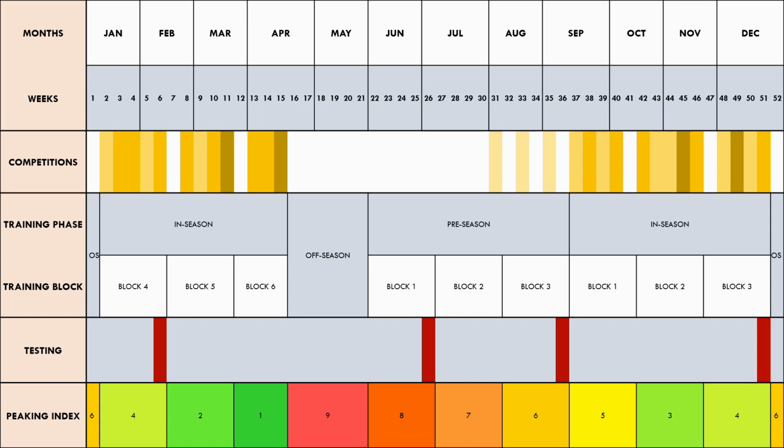We can see here that we want the athletes to be in peak condition towards the end of the season, when multiple important matches or finals may be taking place, and in poorer condition during the off-season and pre-season periods.